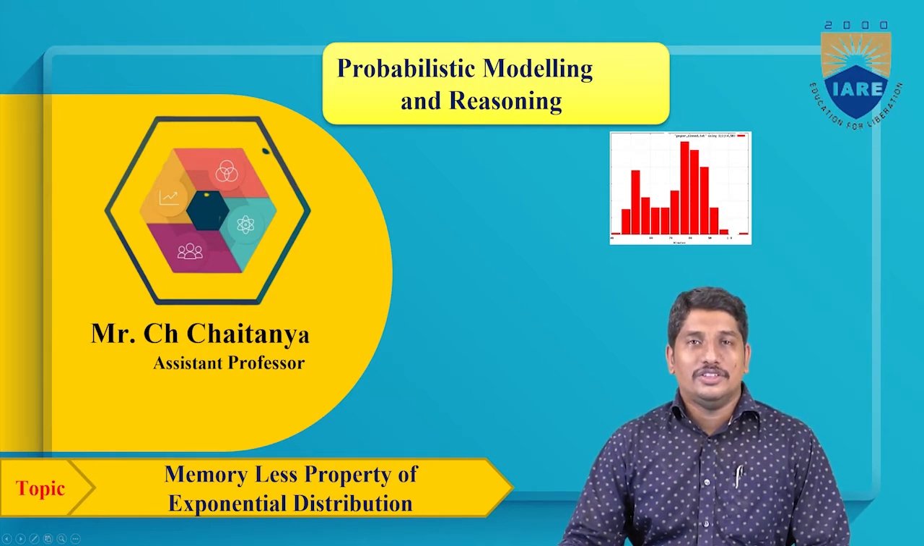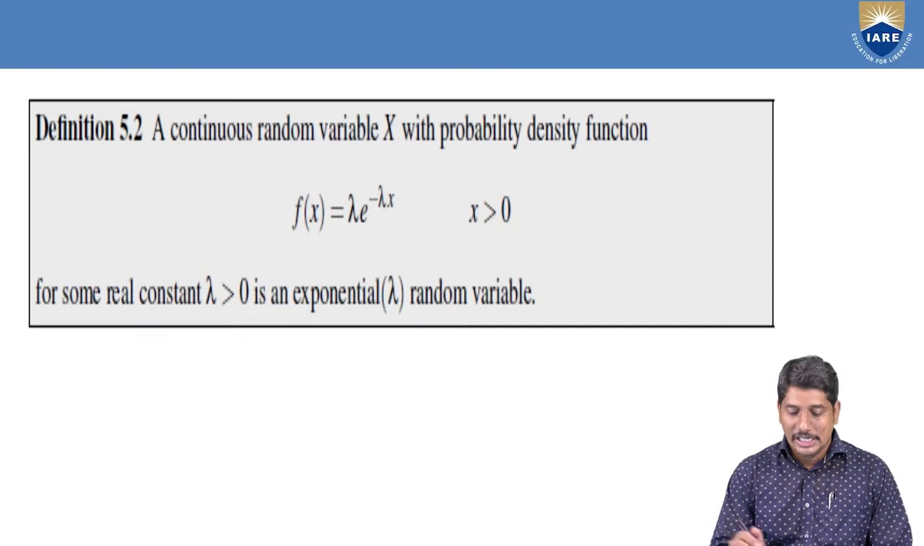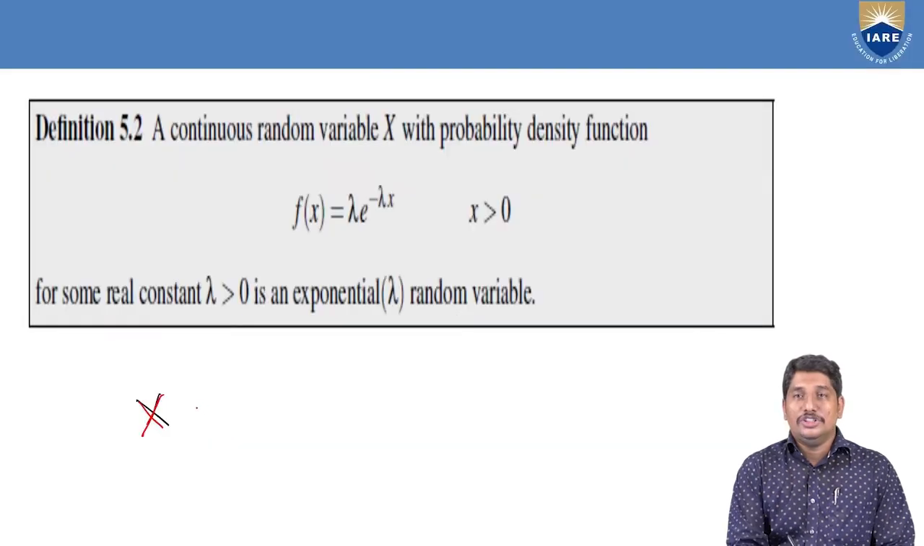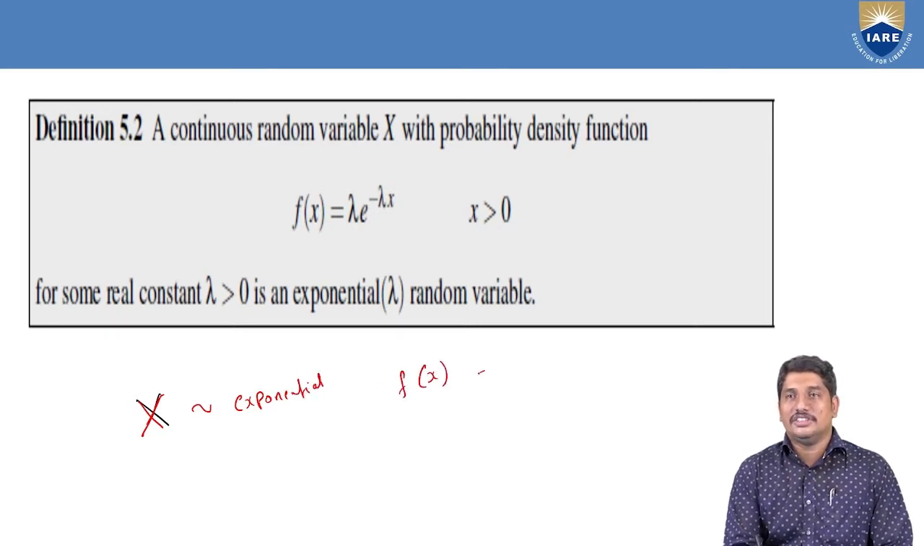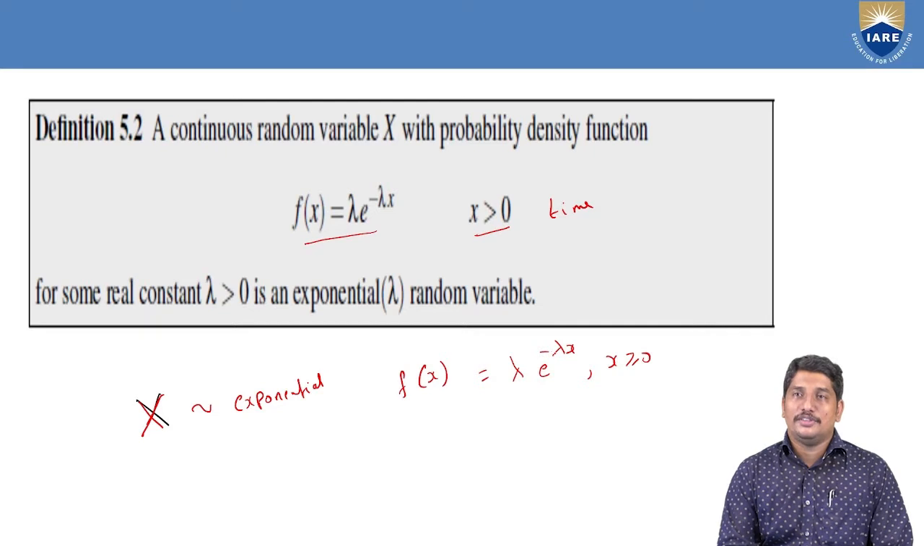My topic of discussion is the memoryless property of exponential distribution. Let us recap the definition of the density function of an exponential distribution. Let us consider the random variate X which is following exponential distribution. Then its density function is given as f of x is equal to lambda into e power minus lambda x, for x greater than or equal to 0, where x is always treated as time and time is never negative, and hence we always assume x is positive. This is the density function of the exponential distribution.